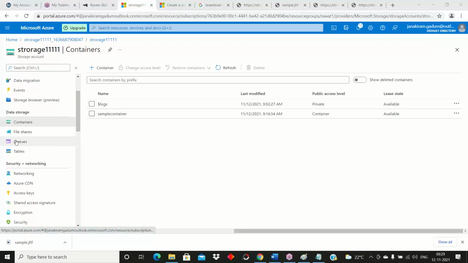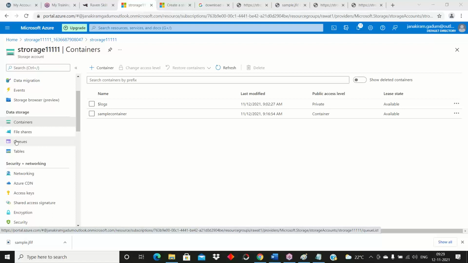What I told, these two services will be used by developers: the table service and queue service. They will write some database queries, all these things, in a table by using table services, and queue services also for storing messages kind of things. They will take care of these two services.